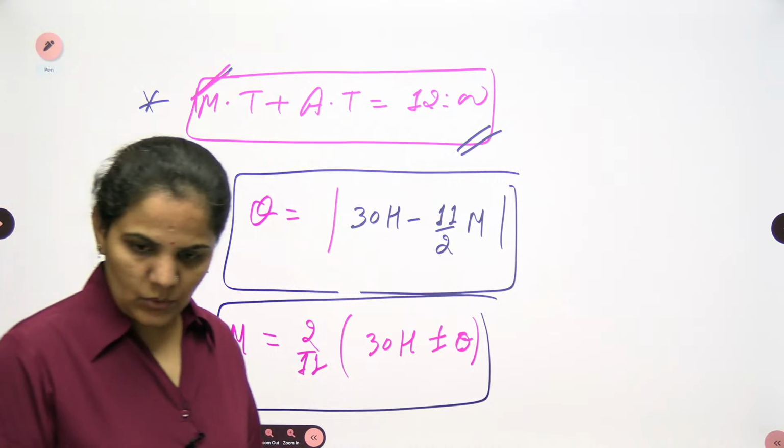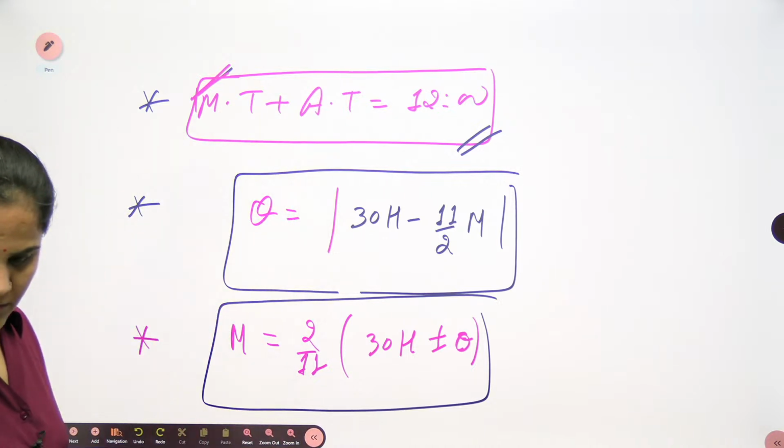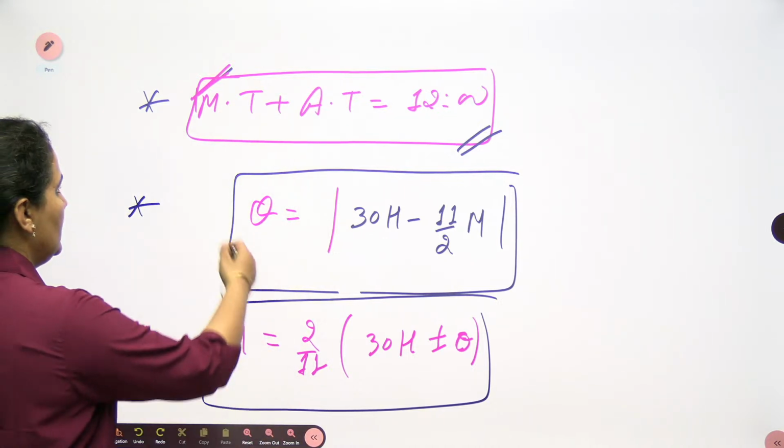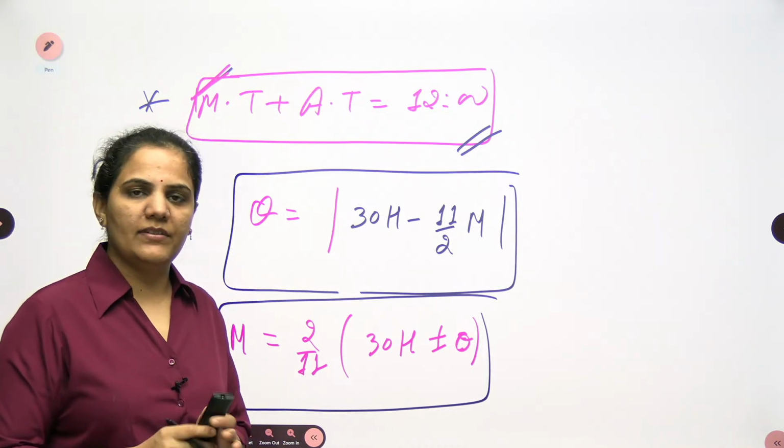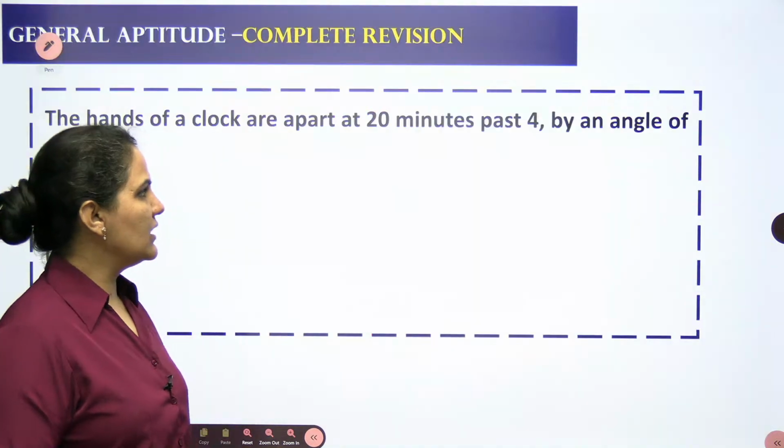When the angle is given to you and you are looking for the time, you can also approach it. So these are the only 3 formulas, the only 3 things which we require in the clock. Let's approach the questions from the clock.